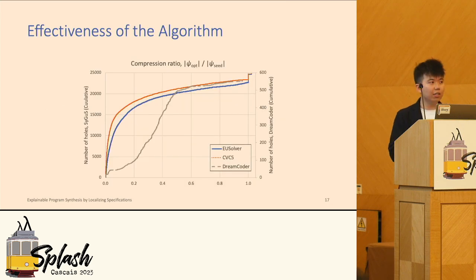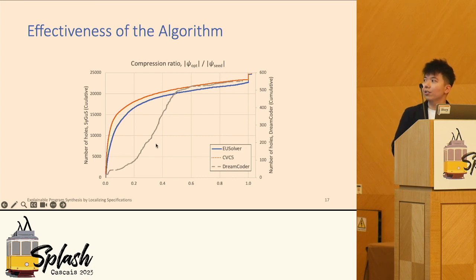So here's the effectiveness of the algorithm. The y-axis over here is the compression ratio of the second phase. The optimized is the final output, and the last one is the seed, that is the subspec we get in the first step, the straightforward construction.